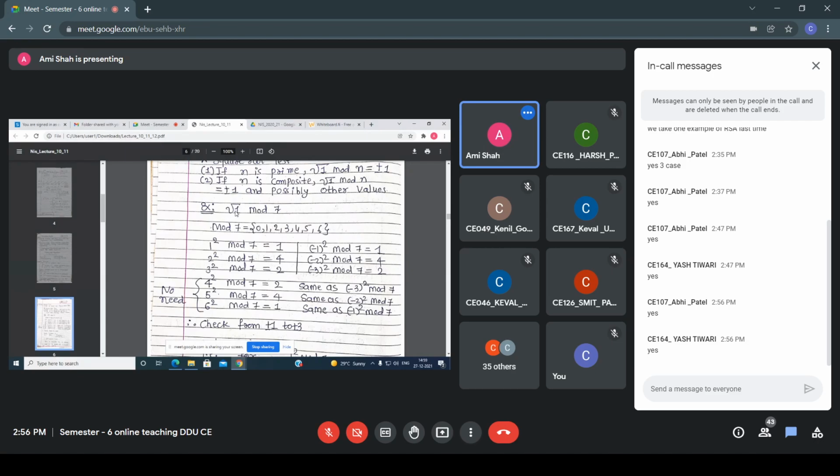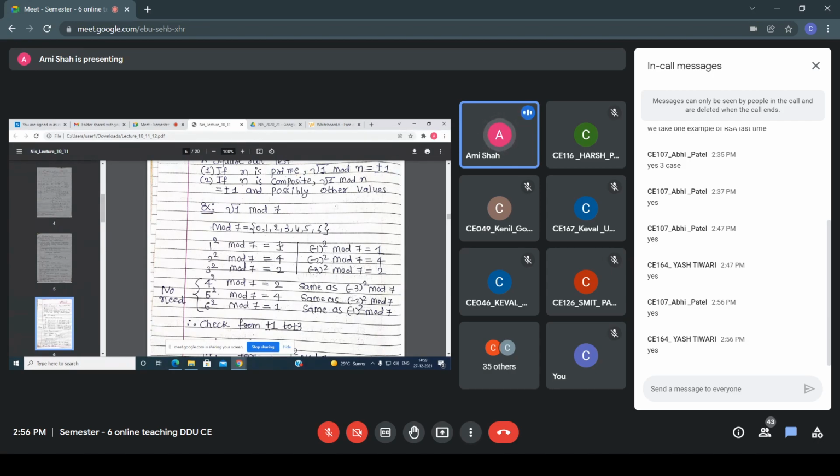Sorry. So see, if you want to find the square root of 1 mod 7, if 7 is a prime number, then the final answer is plus or minus 1. Now I want to check whether I am getting plus or minus 1 or not. So one by one, see here, I am taking 1, plus 1 and minus 1, both the values that I am taking.